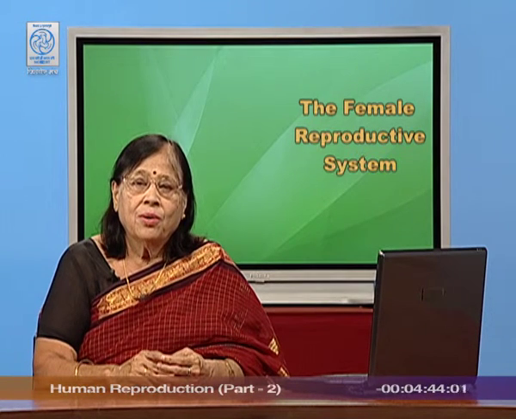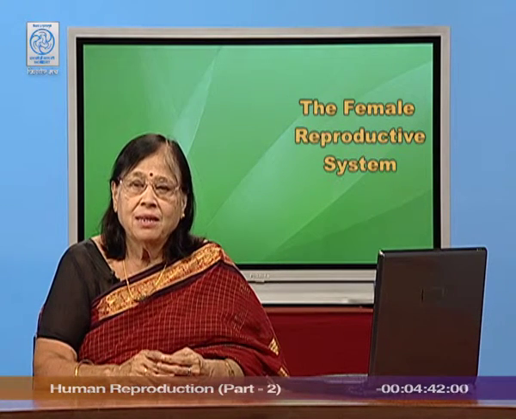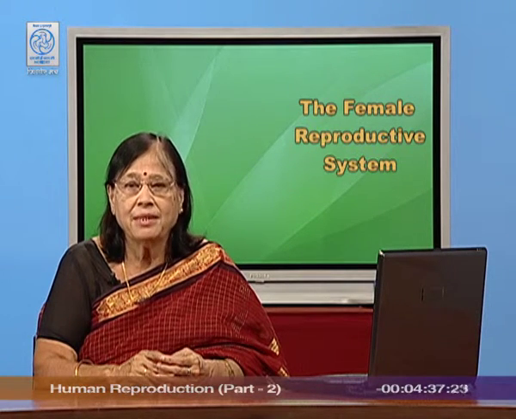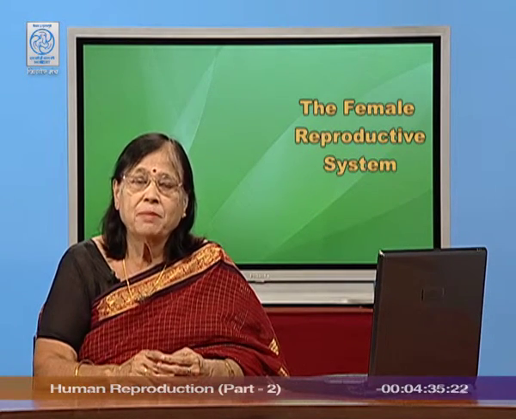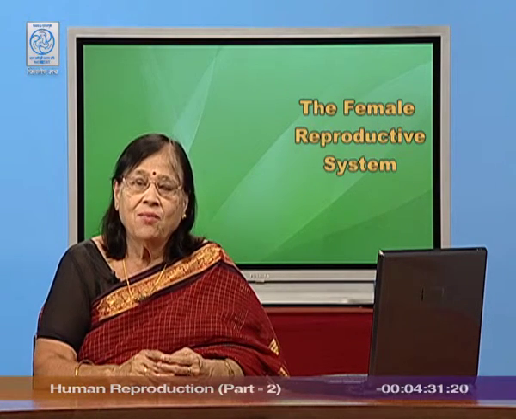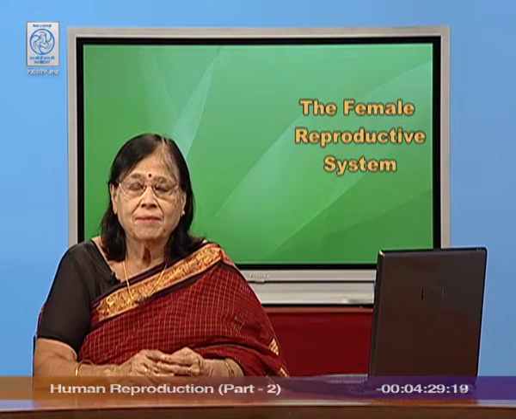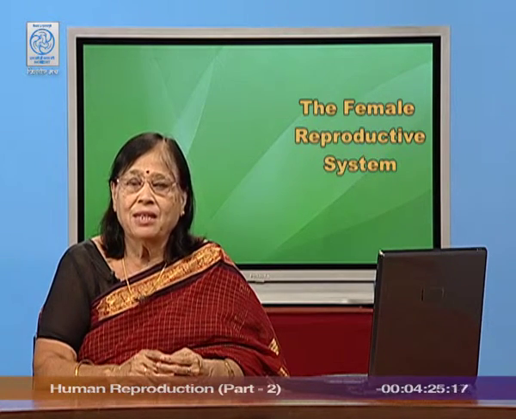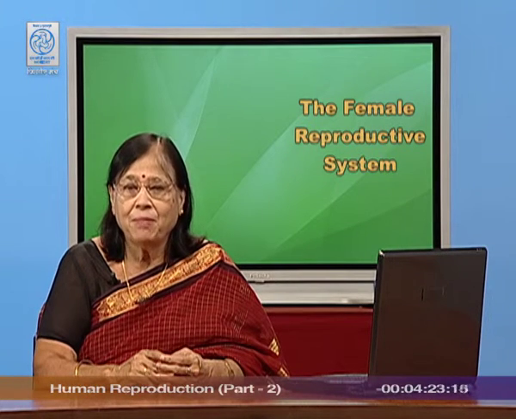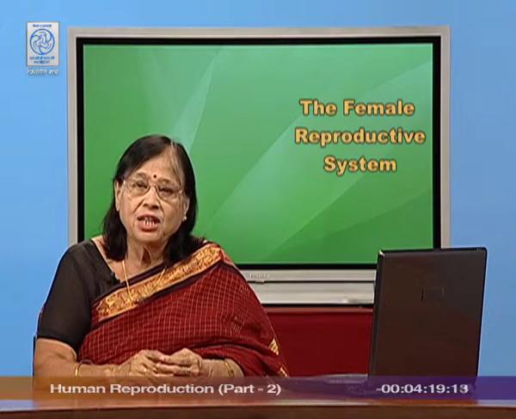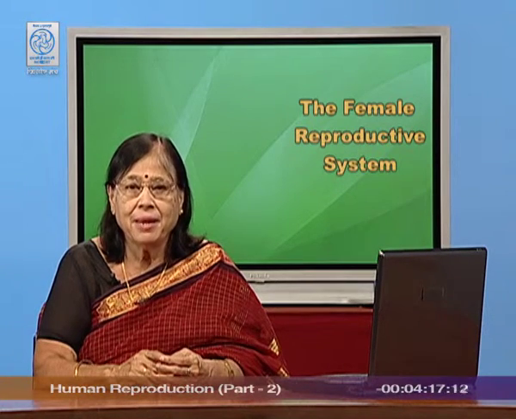Now, Graafian follicle ovulated ova on 14th day of menstrual cycle, that is mid cycle. Then corpus luteum survived for another 14 days, which makes 28 days, and once corpus luteum dies, there is no hormone to stabilize the condition, and hence bleeding will take place, and that is the menstrual bleeding, and that is the indication that cycle is taking place.